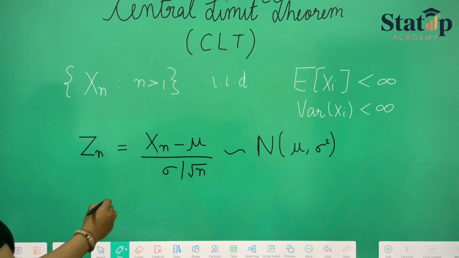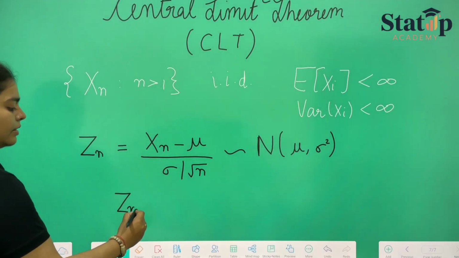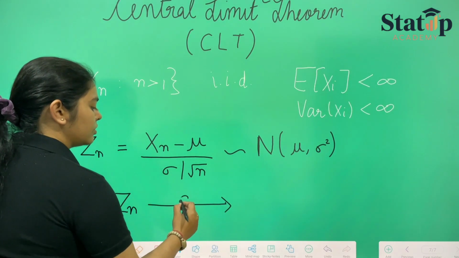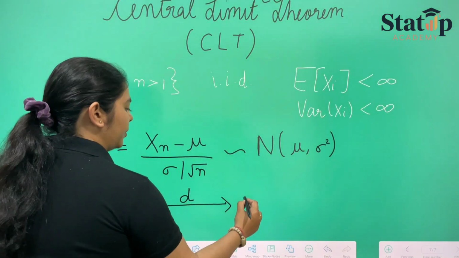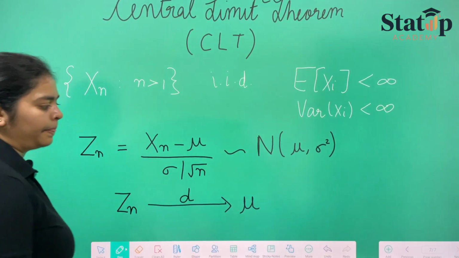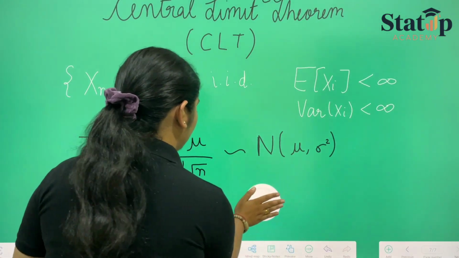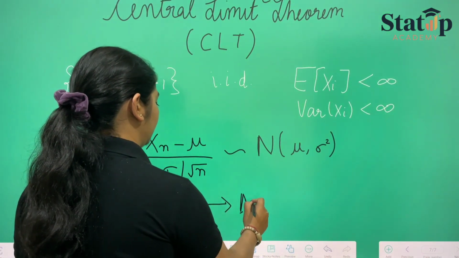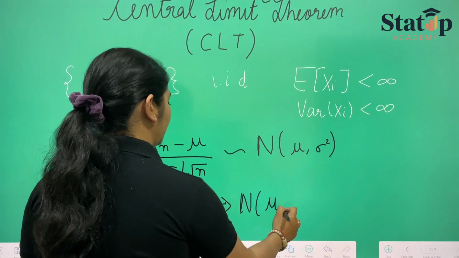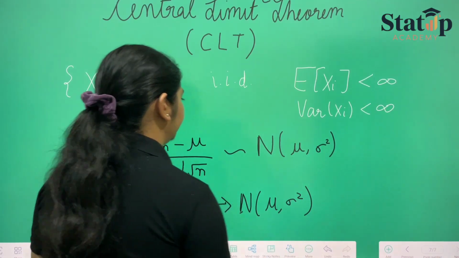Or in short we can say that Zn converges in distribution to normal distribution, mu comma sigma square.